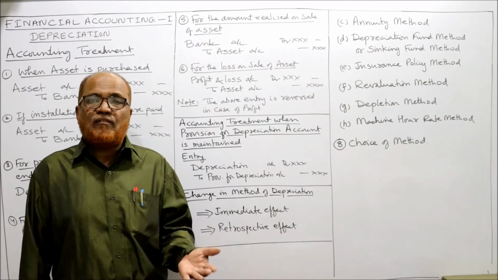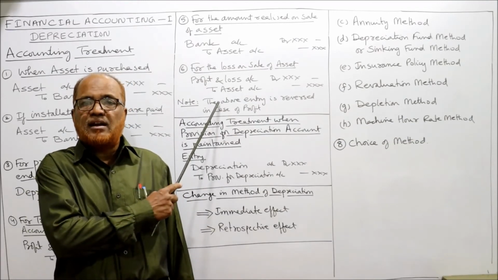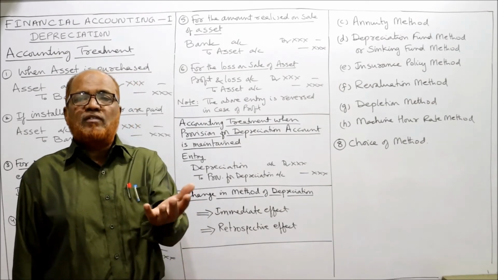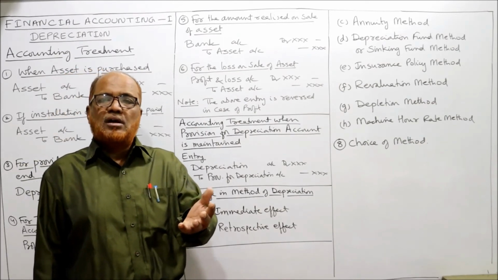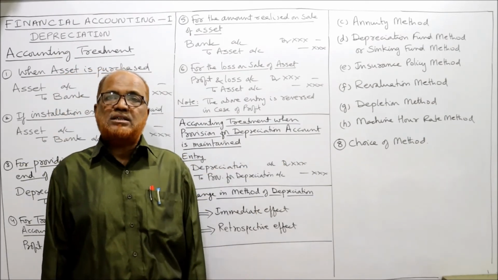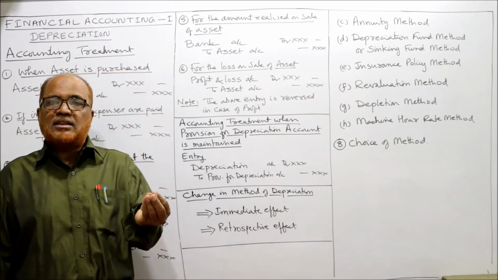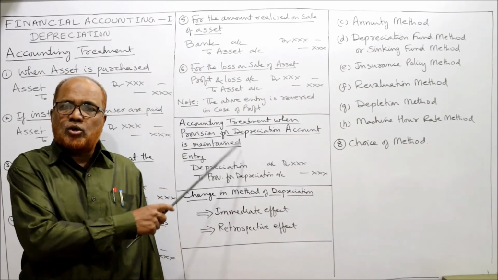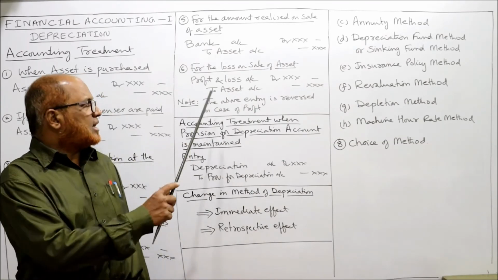Suppose there is a profit on sale, reverse the entry: asset account debit to profit and loss account. Suppose the book value of the machine is 80,000 and we sold it for 90,000. So we are getting 10,000 rupees profit. In that case, the entry will be asset account debit to profit and loss account. So these are the entries.